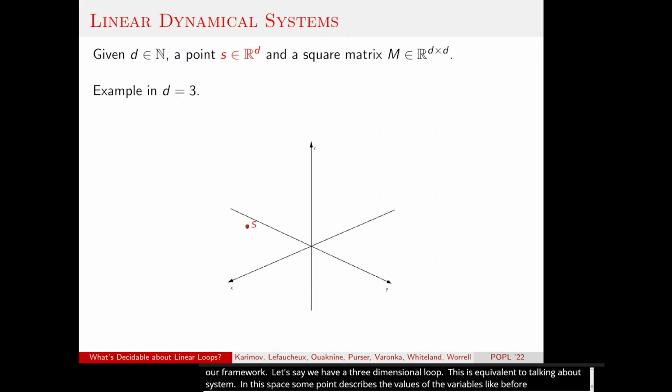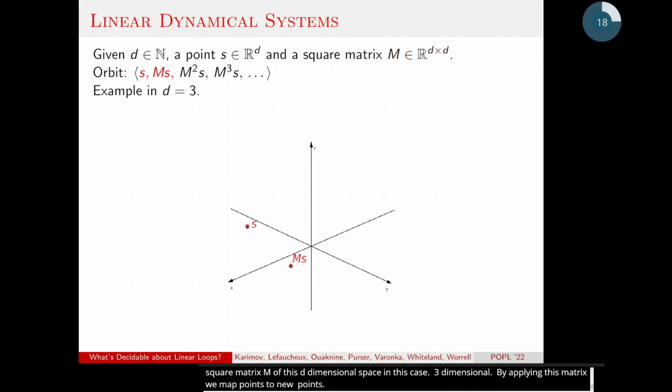So S is a point in a 3-dimensional space, so it describes 3 variables. And we also have a square matrix M, which describes a linear transformation of this d-dimensional space, in this case, 3-dimensional space. So by applying this matrix, we map points to new points. So by applying matrix M to the point S, we will get a new point somewhere in a 3-dimensional space.